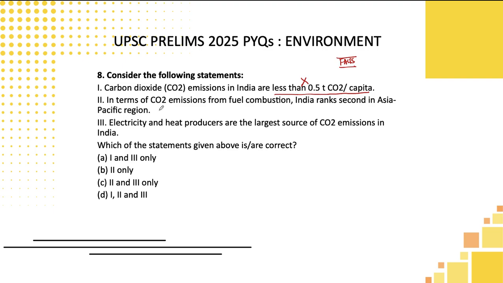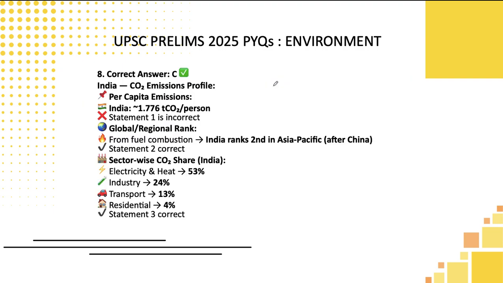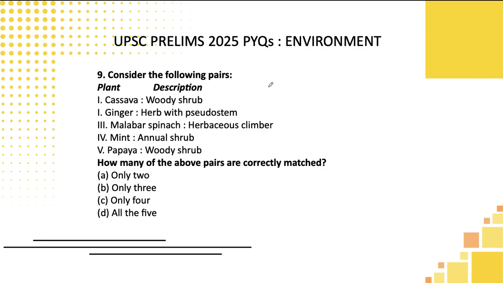Second one, in terms of carbon dioxide emissions from fuel combustion, India ranks second in Asia Pacific. It deals with Asia. Asia carbon dioxide emission second rank for India is high possibility because there is one more country which is more populated in Asia, that is China. So India can be ranked second. This is true. Electricity and heat producers are the largest carbon dioxide emitters. This is also true. So you can directly go for option C, which is the correct answer here, students. So you need to be very clear of this particular logic here. So eighth one, the correct answer is C only. Let's move to the ninth one.